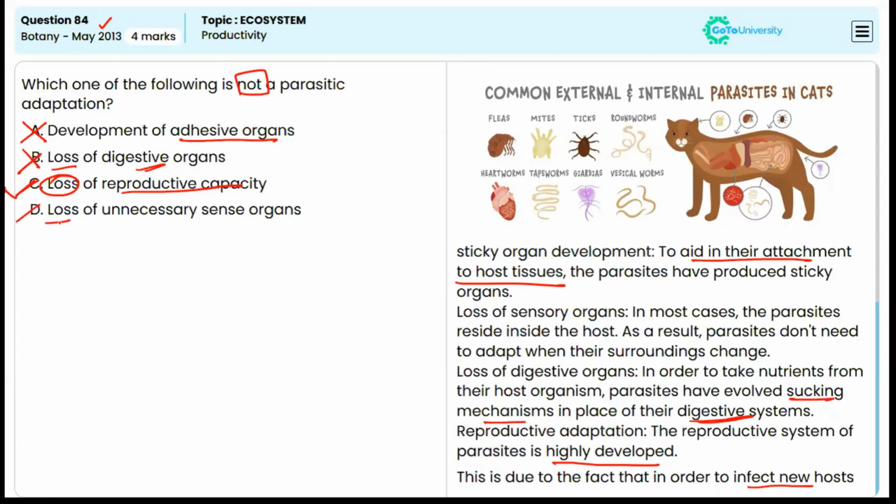Option D, loss of unnecessary sense organs. In most cases, the parasites reside inside the host. That means parasites don't need to adapt when their surroundings change. So the loss of unnecessary sense organs is true regarding parasitic adaptation. So it is incorrect. The correct answer is option C.